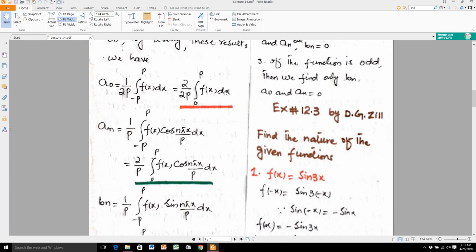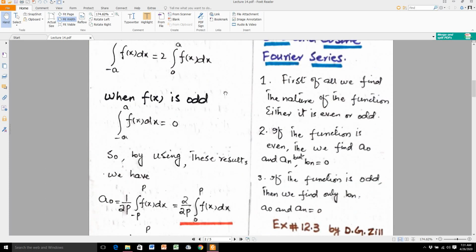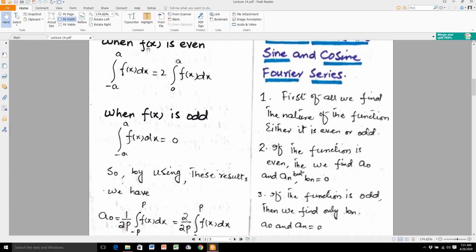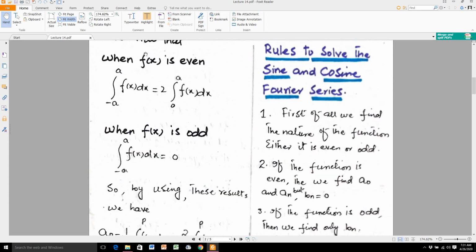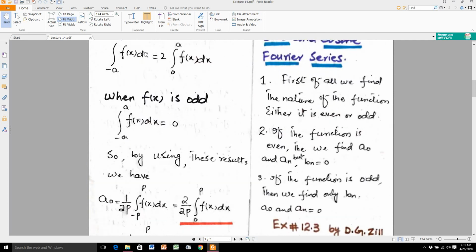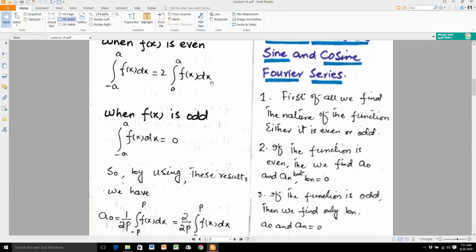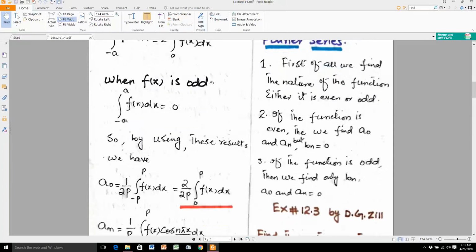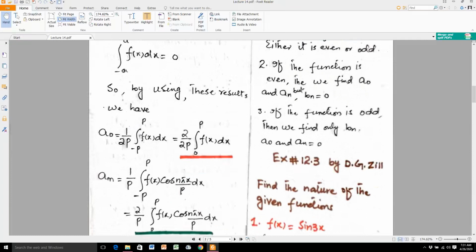So in the above we see that when f of x is an even function, it becomes 2 times the integral from 0 to a of f of x dx. So when the function is even, you multiply it with 2 and take the integral length from 0 to p.